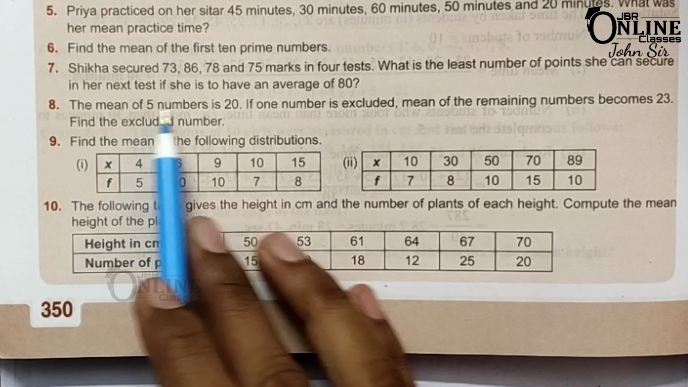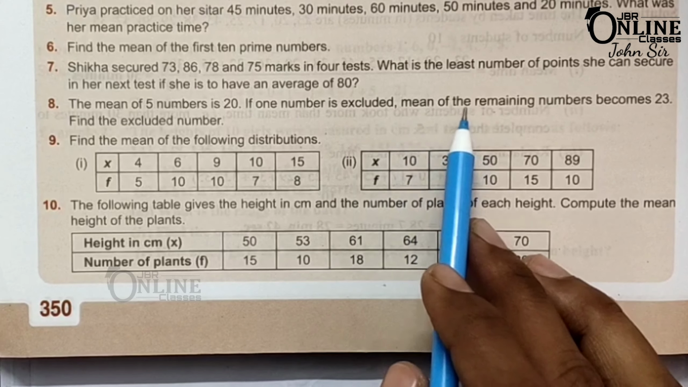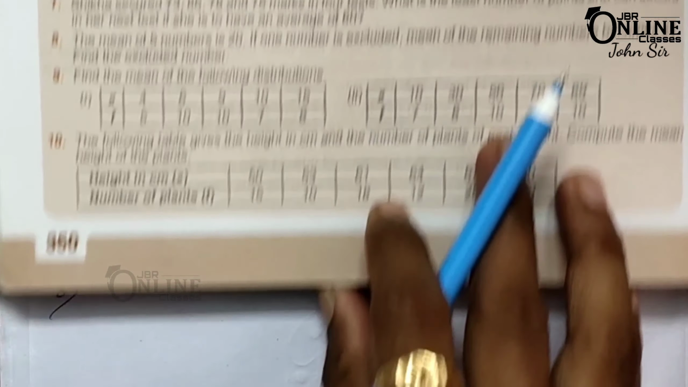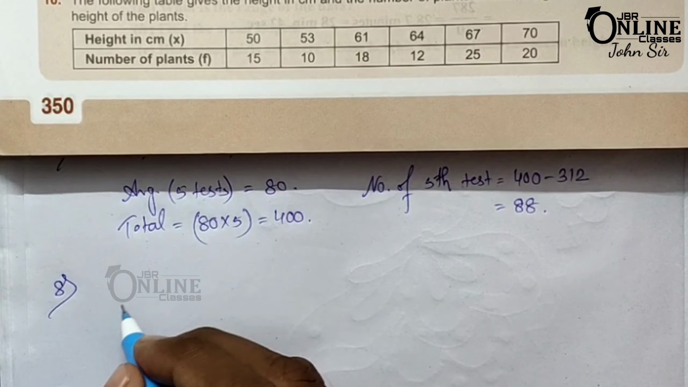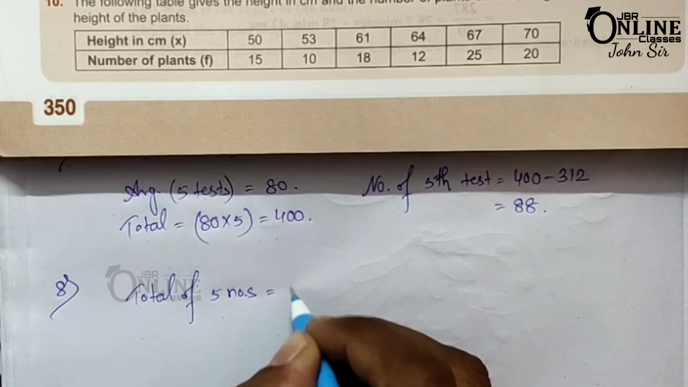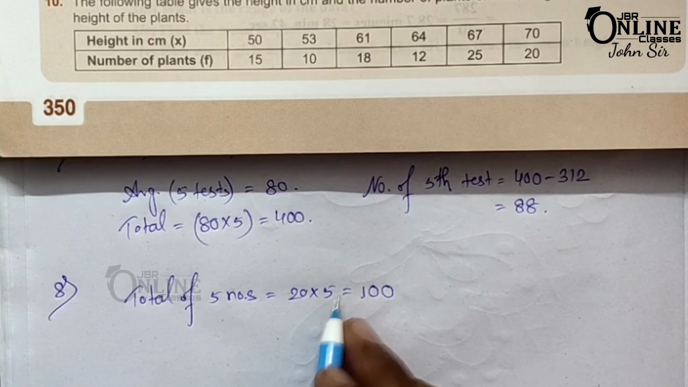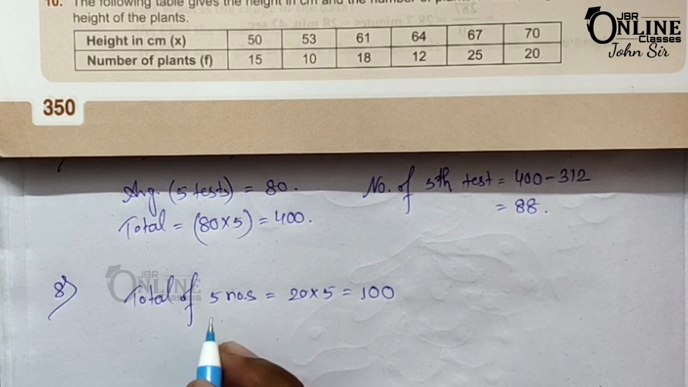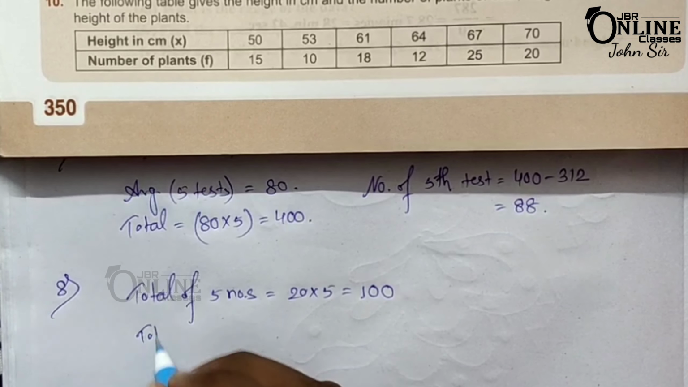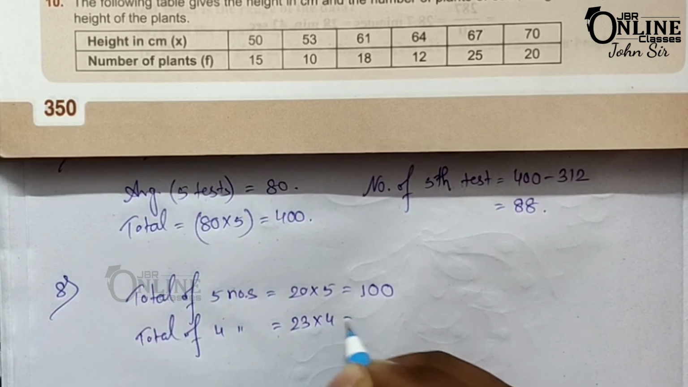Sum number 8. The mean of 5 numbers is 20. If one number is excluded, the mean of the remaining numbers becomes 23. Find the excluded number. As the mean of 5 numbers is 20, the total of 5 numbers equals 20 into 5, so it will be 100. And if one number is excluded, the mean of the remaining numbers is 23, so the total of 4 numbers equals 23 into 4,